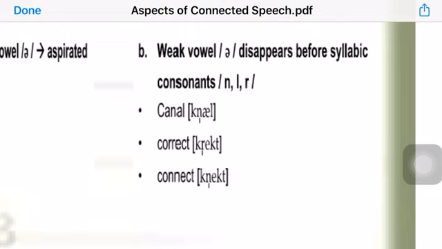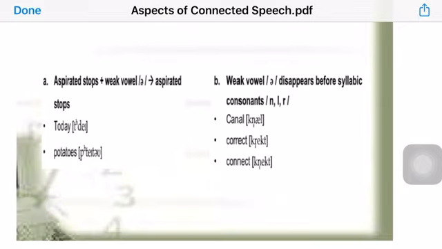So canal can be canal. Correct can be correct instead of saying correct. Connect can be connect. So these are the examples of elision, and these are the rules of elision.